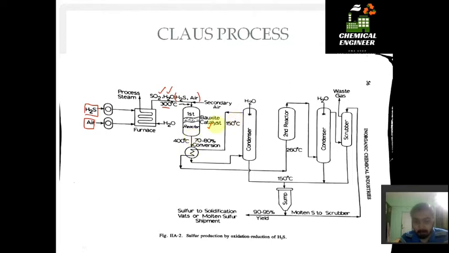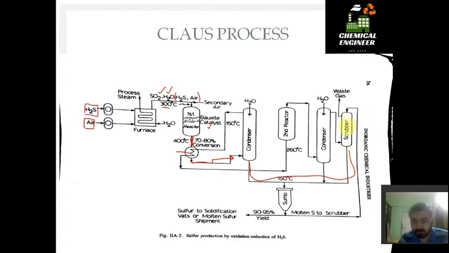Look at this reactor: the stream coming out is heat exchanged in this heat exchanger and then goes to the condenser directly. From that condenser the liquid goes to the scrubber to remove the waste gases. The work of the scrubber is to remove the remaining gases.